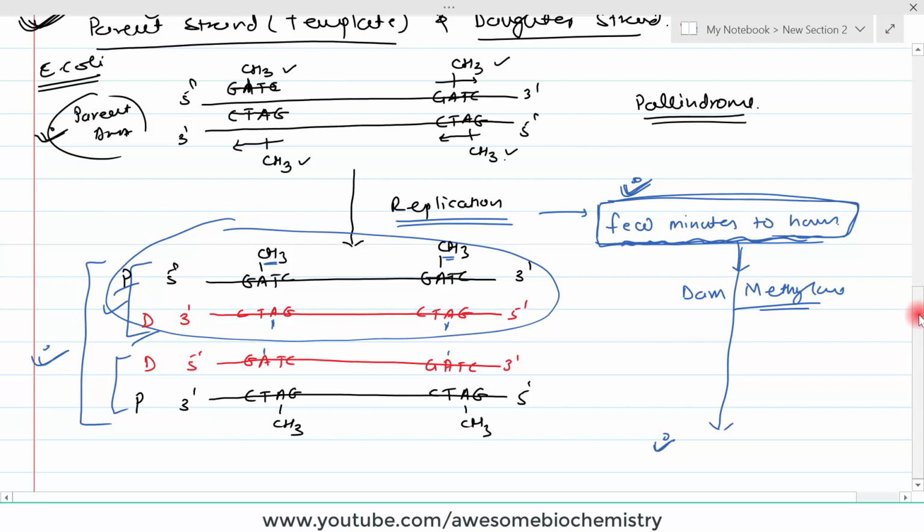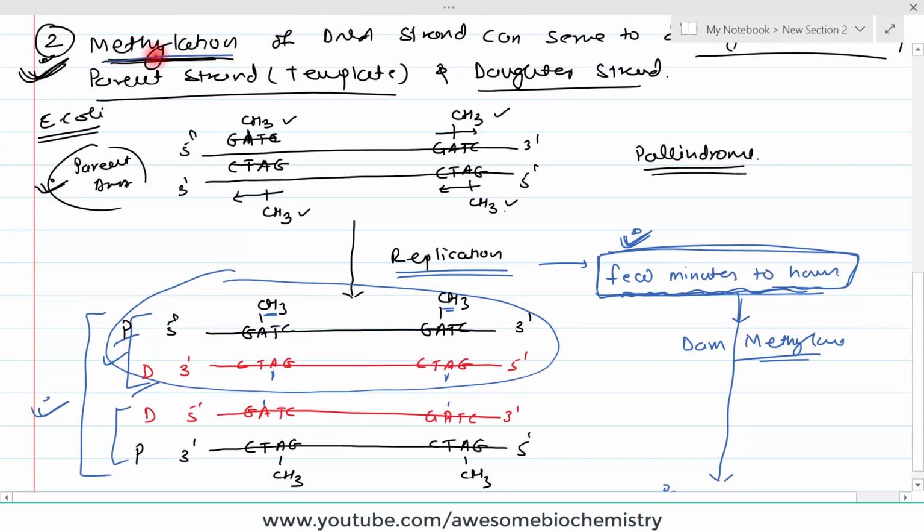By this mechanism of DNA methylation, our enzyme system can identify which one is the parental strand and which one is the daughter strand, but not all the time, just in a small window which ranges from a few minutes to hours. So this was the second most important concept, about the methylation of the DNA strand, which can serve to distinguish between a parental strand and a daughter strand.